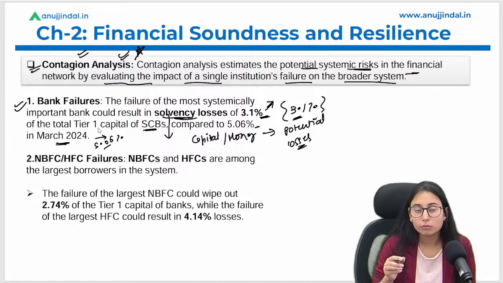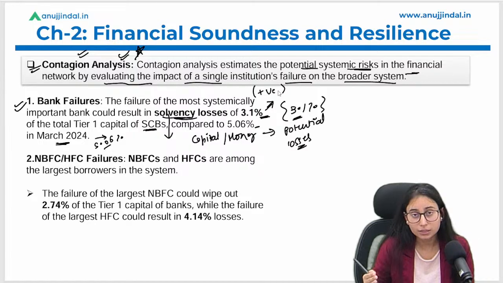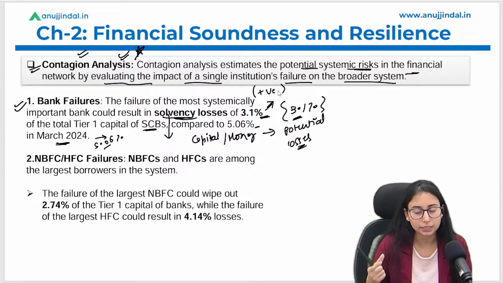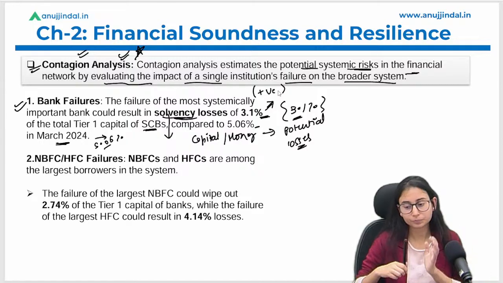But now the solvency loss has reduced. It has come to 3.1%, and hence it is a positive point that banks are more capable of taking care of the risk. They are more capable of covering the potential losses in case of uncertainty in the market. Okay.